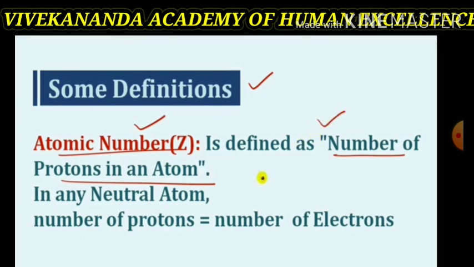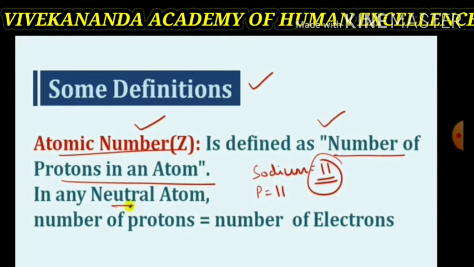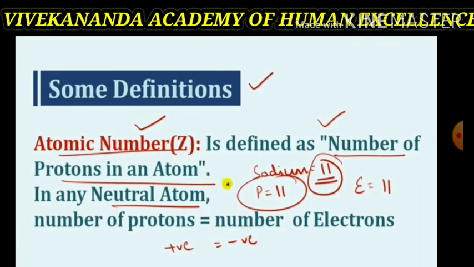In any neutral atom, the number of protons is equal to the number of electrons. Suppose sodium has atomic number 11. So the proton number in it will be 11. The atom is electrically neutral. Why? Because in sodium, electrons will be 11 and protons will be 11. Thus plus 11 minus 11 it will be 0.